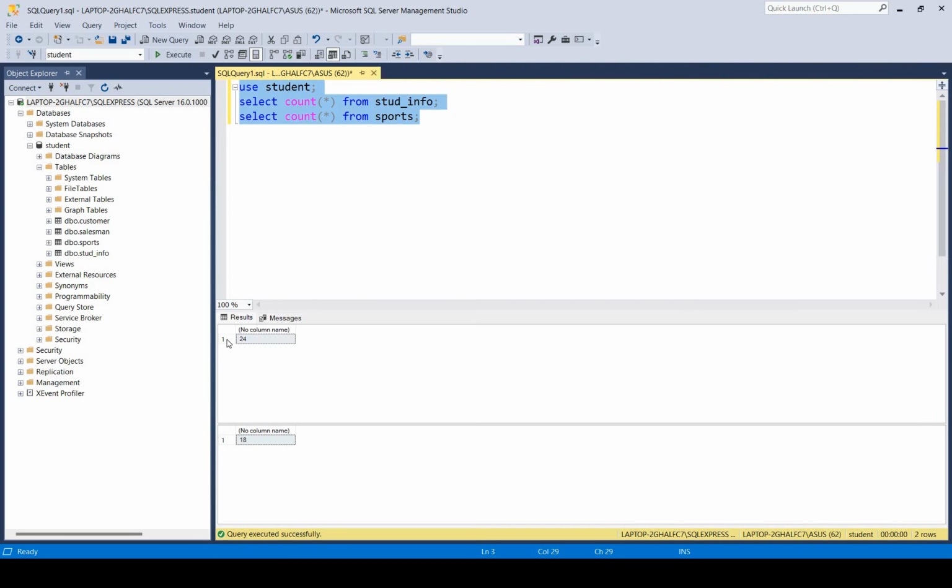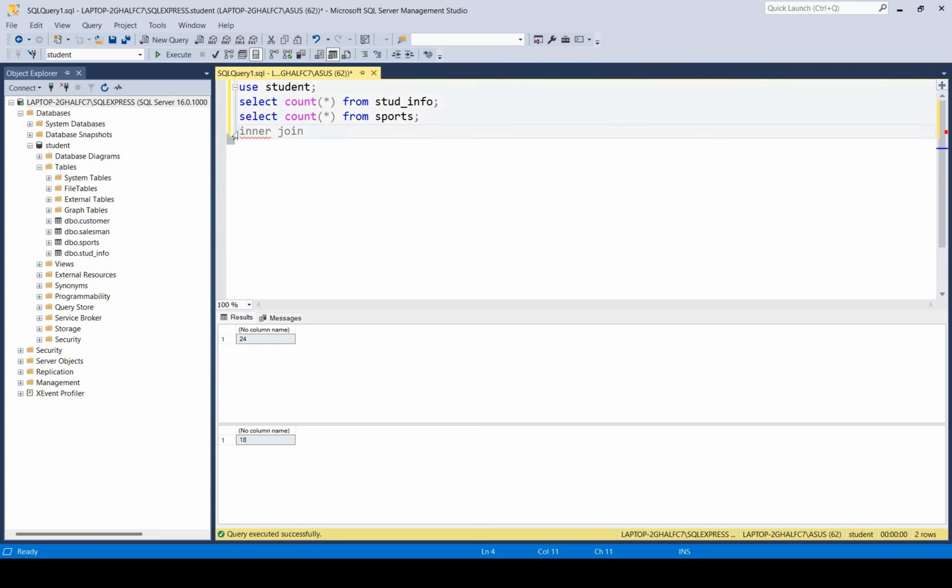So here you can see from the table 1, this is the result. In Studinfo, how many records are there? Total 24 records. And in sport table, how many records are there? Total 18 records are there. So now first of all, we just apply the inner join on these two tables.